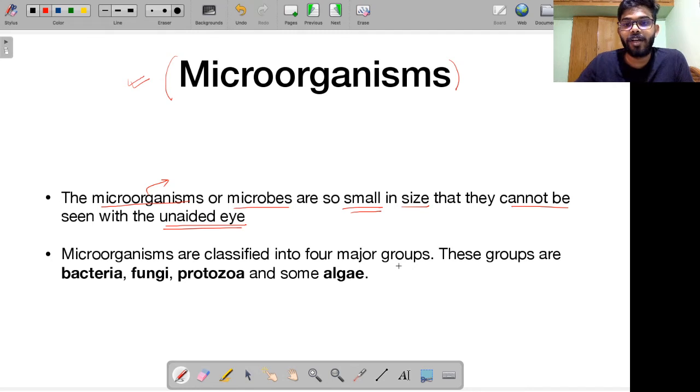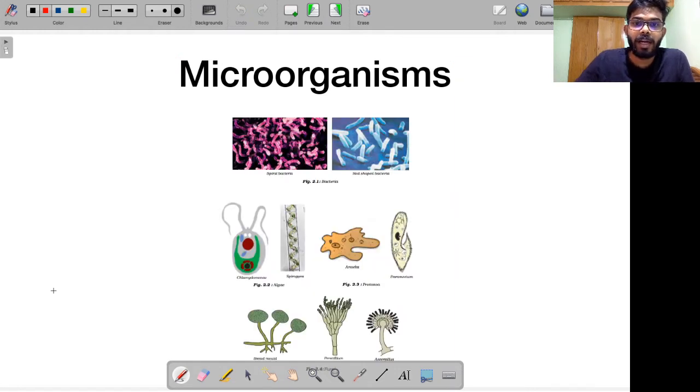Microorganisms are classified into four major groups. We have bacteria, fungi, protozoa, and algae. These are all together categorized as microorganisms, right? They are too small, not visible to the naked eye. Right here you can see various kinds of bacteria: rod-shaped bacteria, spiral bacteria, etc. In algae, for example, you might have heard about Spirogyra.